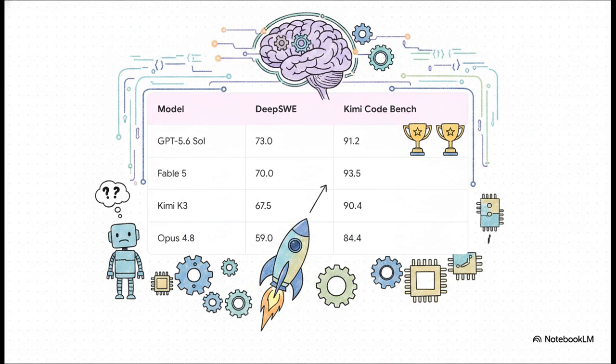It consistently outperforms other major models like Opus 4.8. In fact, it's trailing only the absolute top-tier closed-door proprietary systems GPT 5.6 Sol and Fable 5. It is holding its own at the very bleeding edge of artificial intelligence, proving once and for all that open-weight models can absolutely compete in the heavyweight division of deep reasoning.